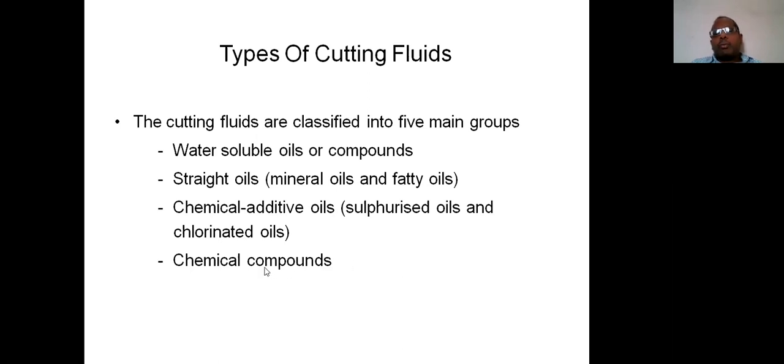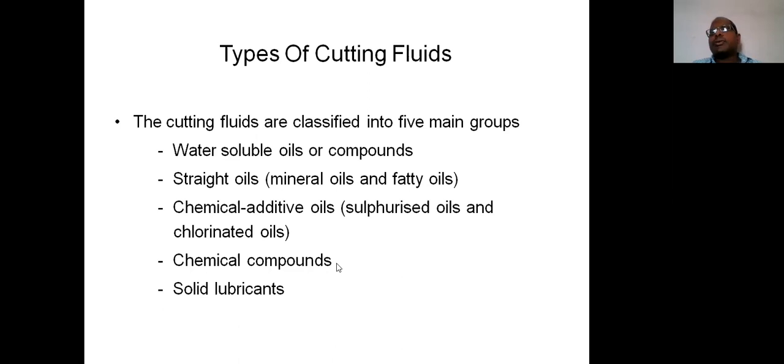And one more important advantage of these chemical compounds is that the chance of formation of rust is completely eliminated. Or simply we can say there is no scope of formation of rust once the required machining process is completed. So that is the importance of these chemical compounds. So the next one is